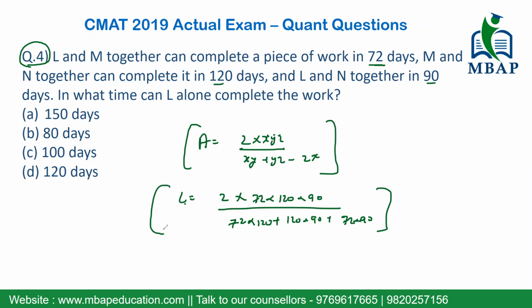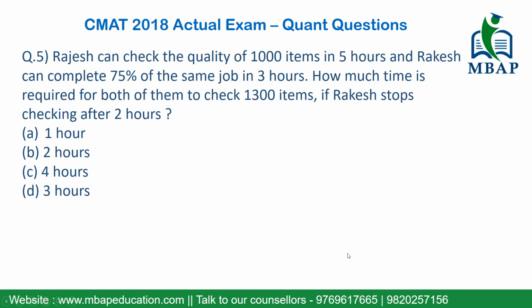If you are able to solve this piece of task very well, you'll be able to solve the answer really well. And this is a much better application than solving the whole process by making equations. If you solve this, you will get the value of L: the work can be done by L entirely in 120 days. And straight away, you'll mark the option for question number 4 as option D in this question of the year 2019. You can write down this applicative formula to solve upcoming questions in a similar format. And let's see the last question which came in the year 2018 on the time and work front.